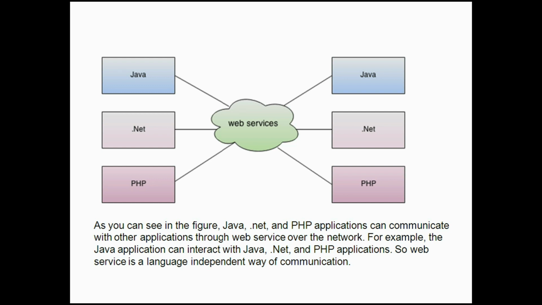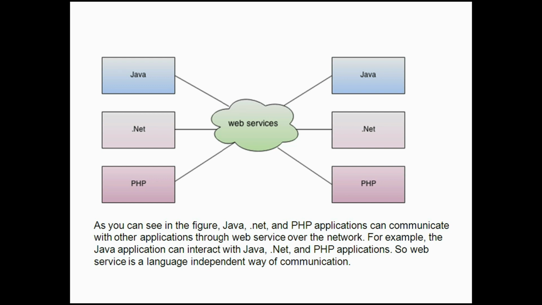Here's an instance of how it works. In this diagram, a web service sits between two sets of Java, .NET or PHP applications, providing a way for these applications to communicate over the internet or a network. On one side, for example, a Java application interacts with Java, .NET and PHP applications on the other end by way of a web service, communicating independent of languages.